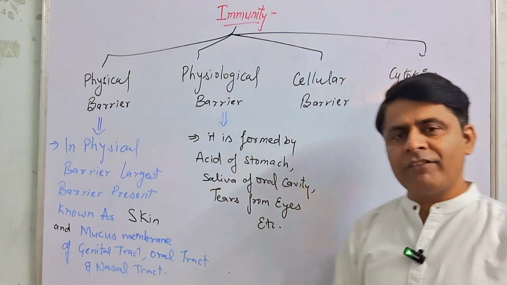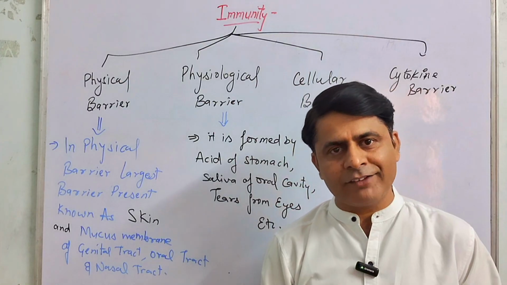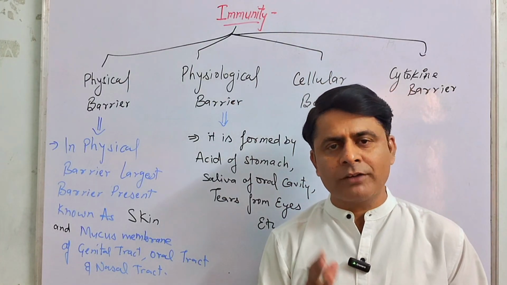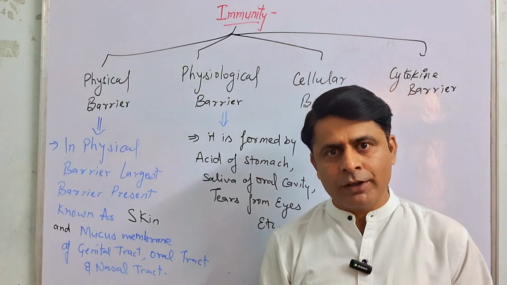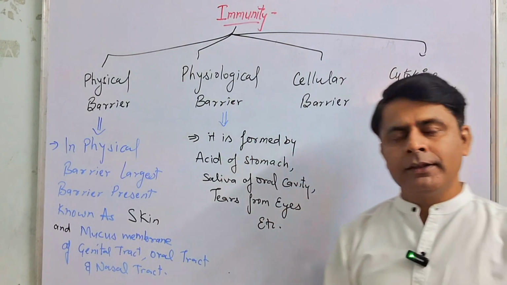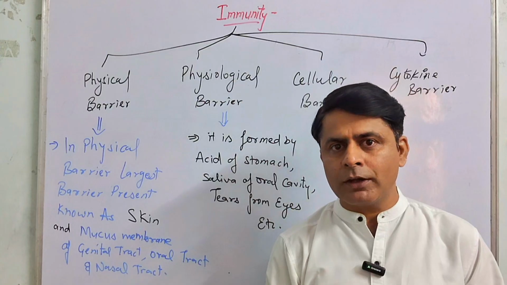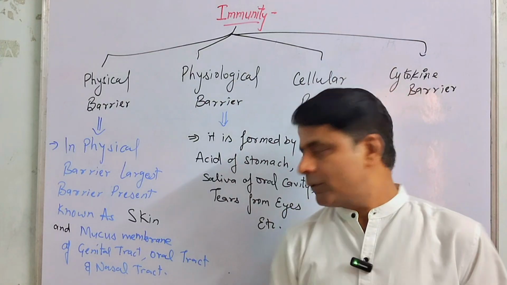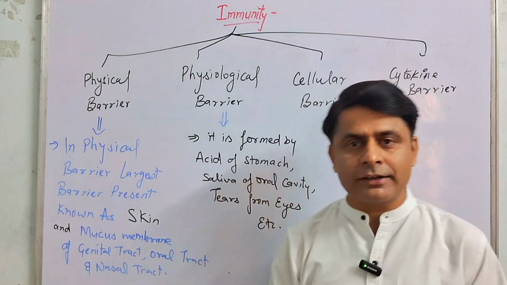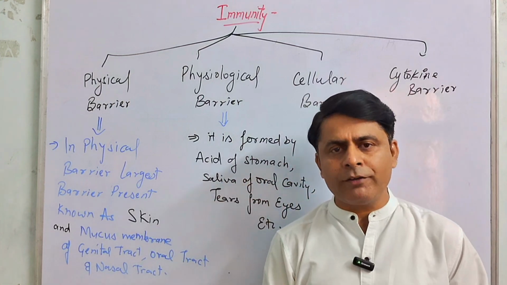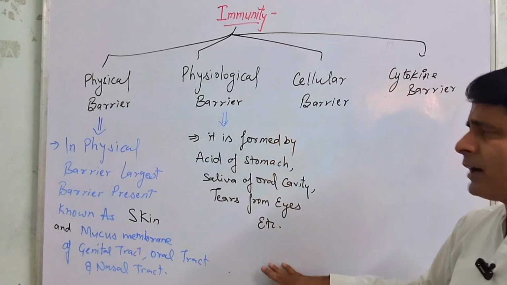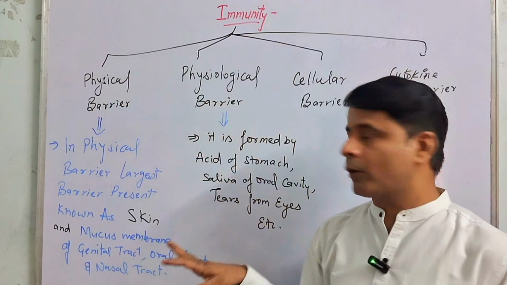Number two, the oral cavity secretes saliva, and saliva contains the antibacterial lysozyme which kills the bacteria inside the mouth when we chew the food. And another is the eyes: they secrete tears, and tears protect the eyes from pathogens. These are the main physiological barriers present in our body.